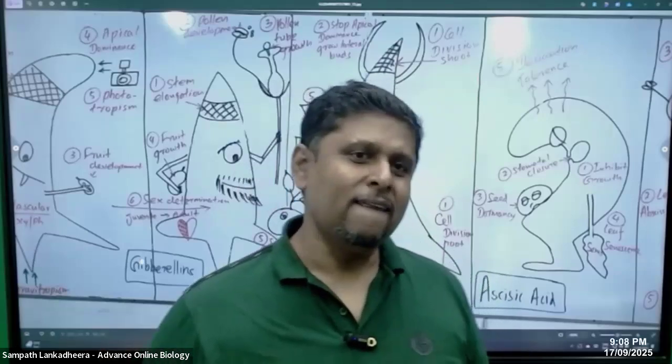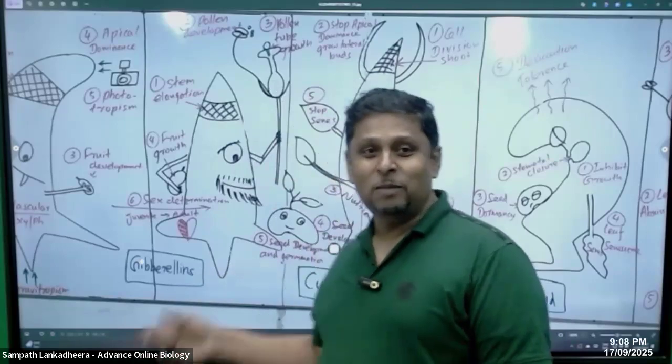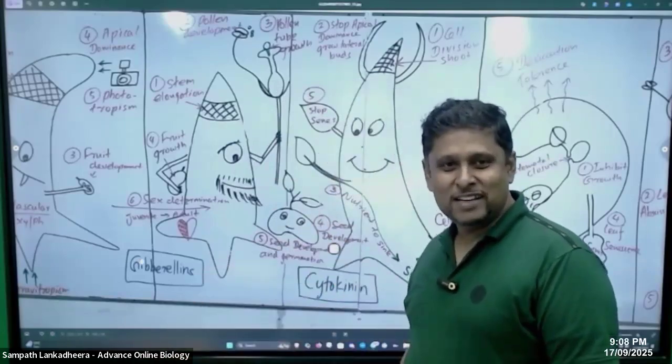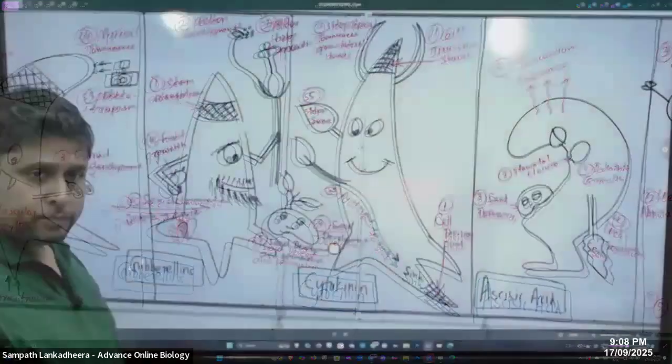Then we discuss, people, cytokinin. But with gibberellin, one more I forgot to mention. What is this, people? He has a small child also. So what is that, people? Seed development and germination, both done by gibberellins. And then, people, next one is cytokinin.